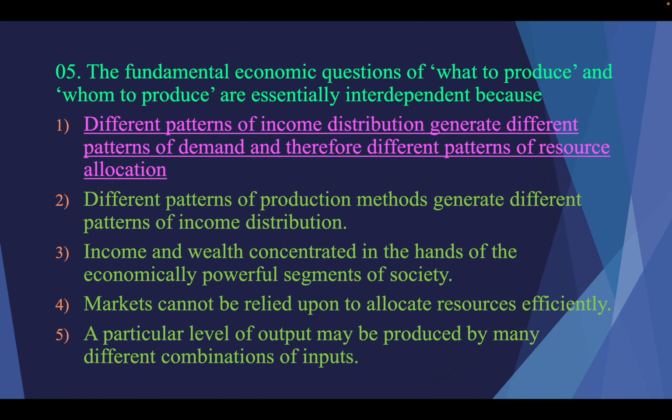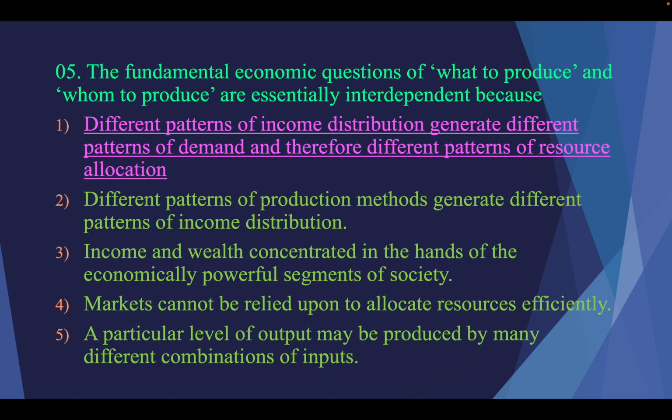Then the fifth one: the fundamental economic questions of what to produce and whom to produce are essentially interdependent. What are the fundamental economic questions? There are 3 economic questions the economy has to solve: what to produce, how to produce, and whom to produce.